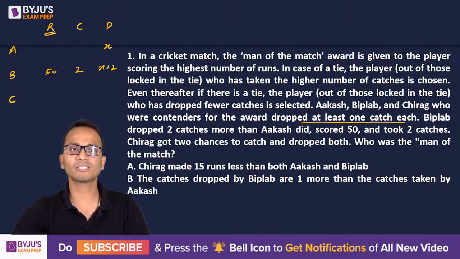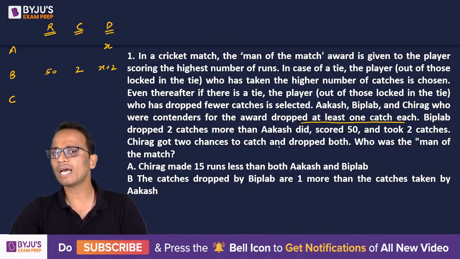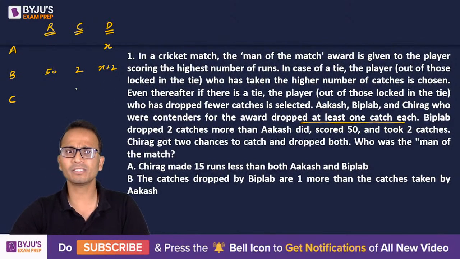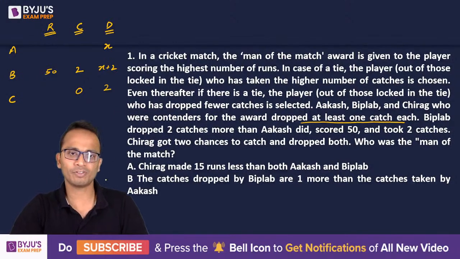So number of runs, number of catches and number of drops for A, B and C, 3 players. So Biplab dropped 2 more catches as compared to Akash. He scored 50 runs and took 2 catches. Chirag got 2 chances to catch and dropped both. So that means the number of catches taken by Chirag is 0 and the number of drops is 2. Now we have to find out who among them got man of the match.